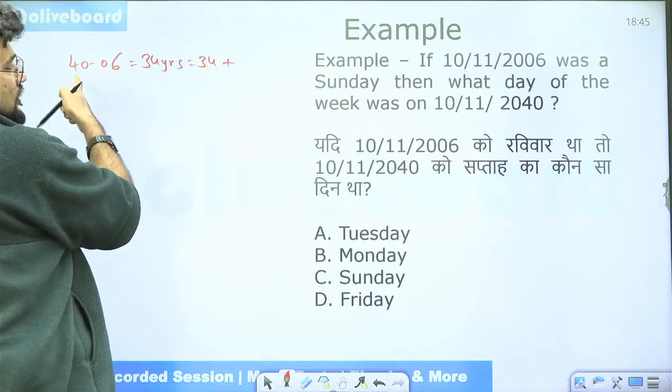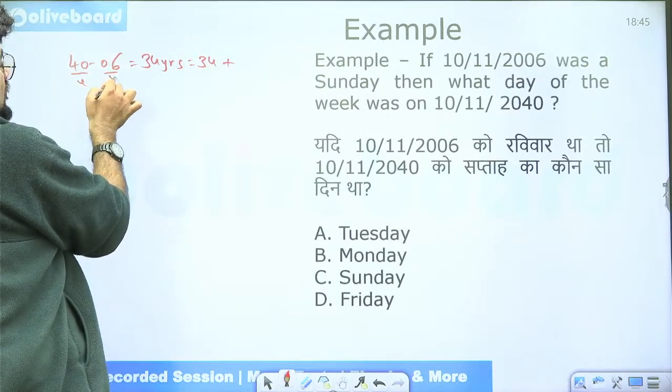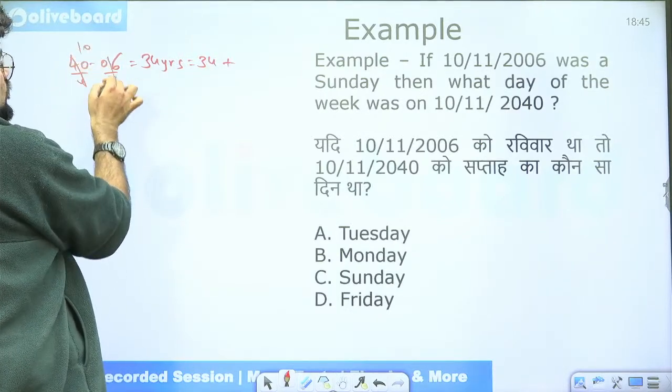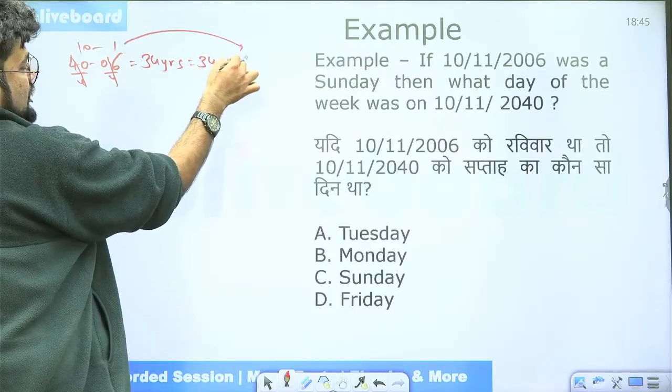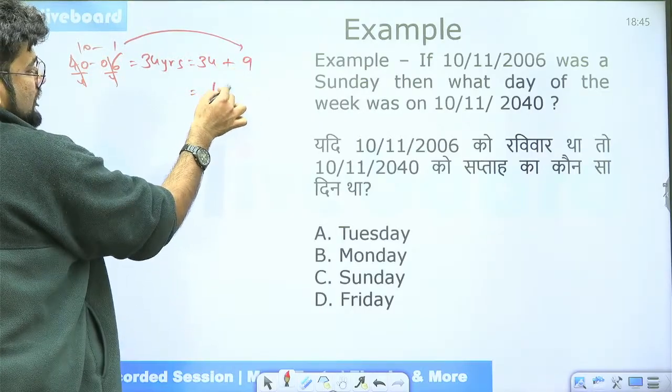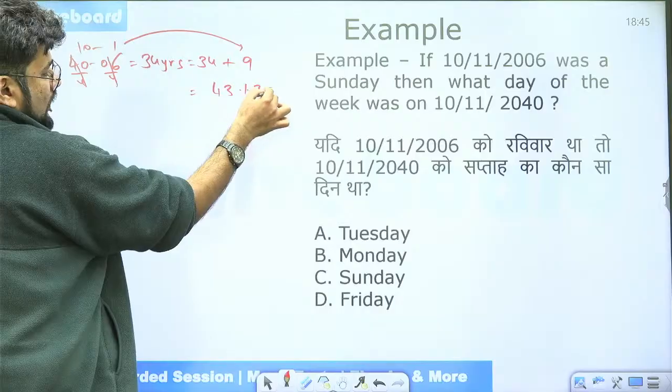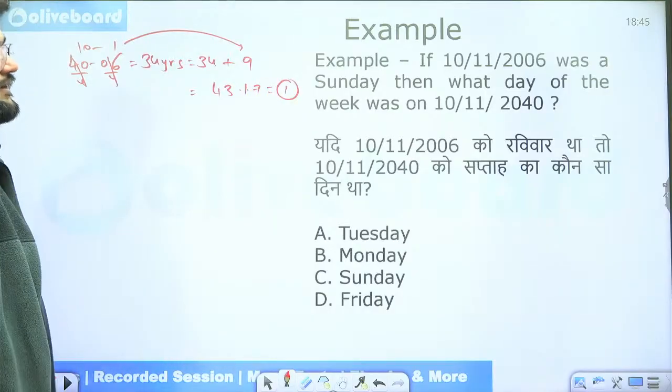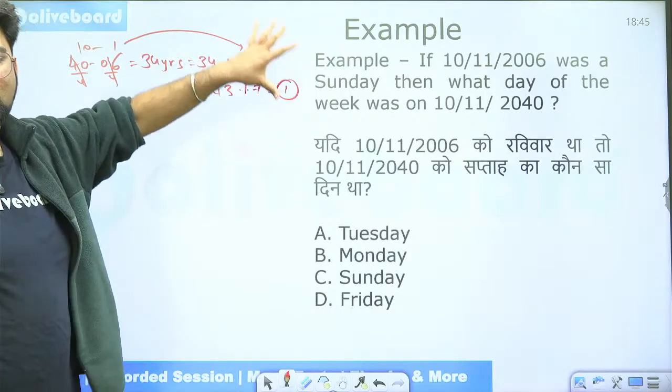Plus, we have the leap years here with us. So we'll divide by 4, divide by 4. This is 10, the quotient here. This is 1. So 10 minus 1 is 9. We'll put 9 here. 34 plus 9 is 43 odd days. 43 remainder with 7 is 1. So we are only left with 1 odd day. In 34 years, we are only concerned with 1 odd day.